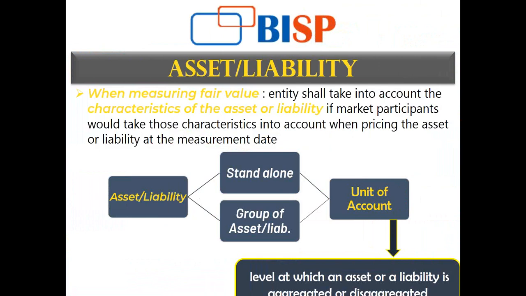IFRS 13 does not actually provide the unit of account. As I've told you, IFRS 13 is ancillary and becomes a part of the main standard, so whatever the main standard is, it will provide the unit of account.